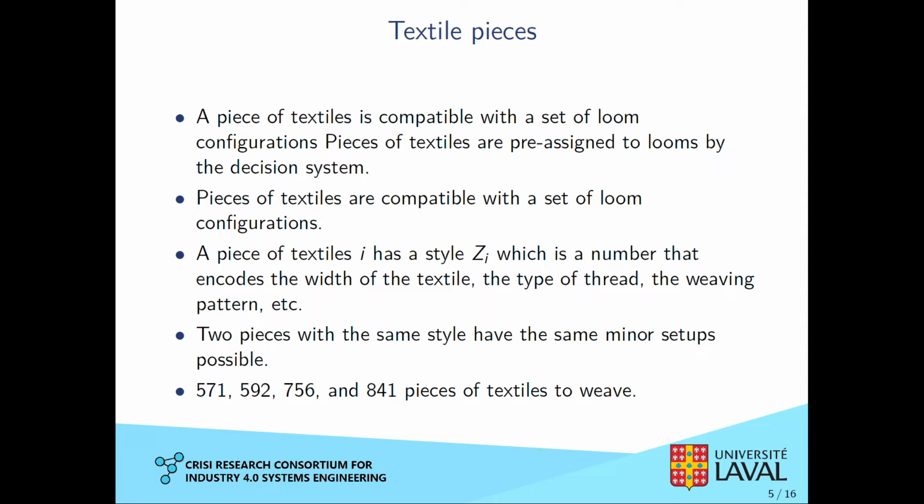Pieces of textiles have a style which includes the thread type, color, weaving pattern, and much more. Two tasks with the same style are basically the same. For example, if you have three tasks, A, B, and C, and the task A has the same style as the task B, then the setup time from A to C and B to C will be the exact same duration. In our problem, we have many pieces of textile to weave. In our instances, it ranges between 571 and 841.